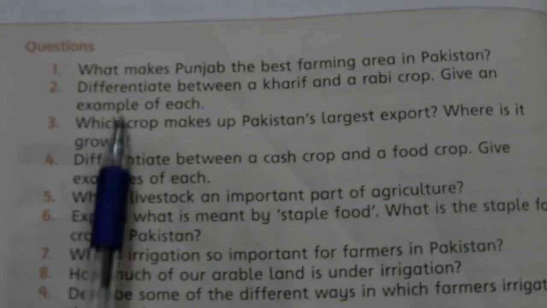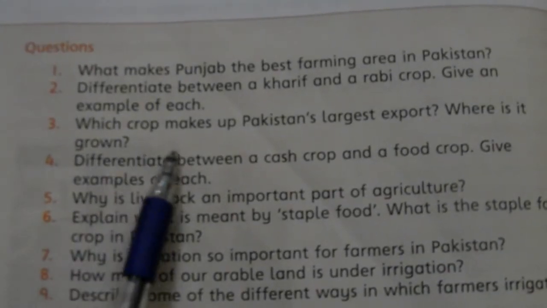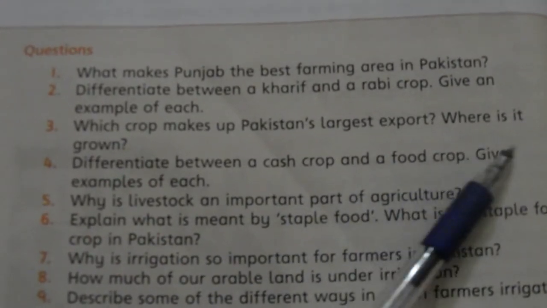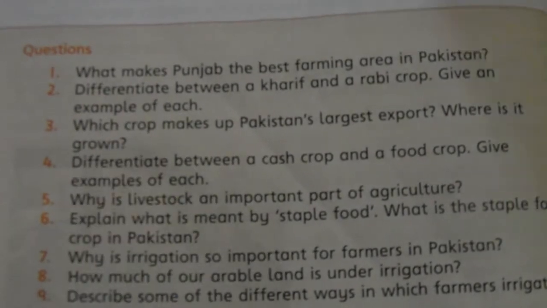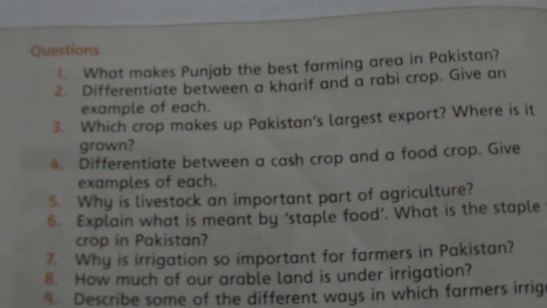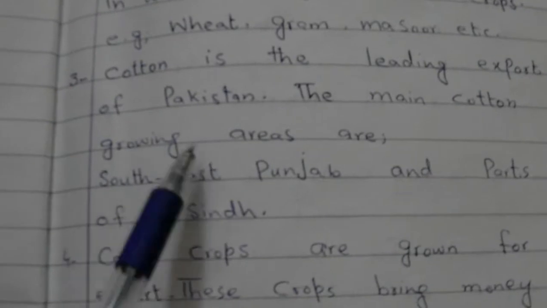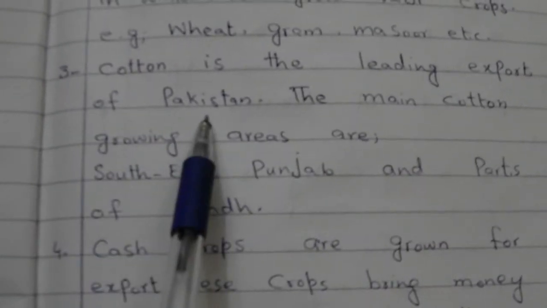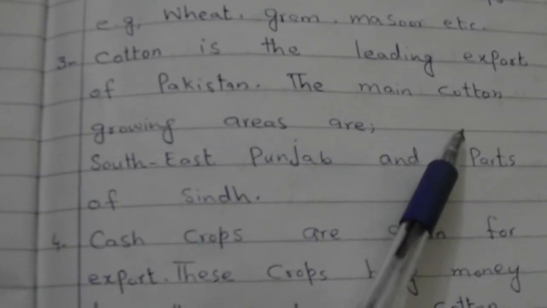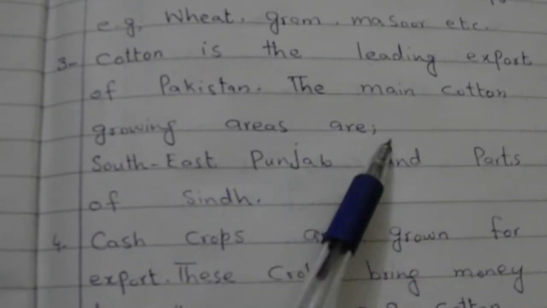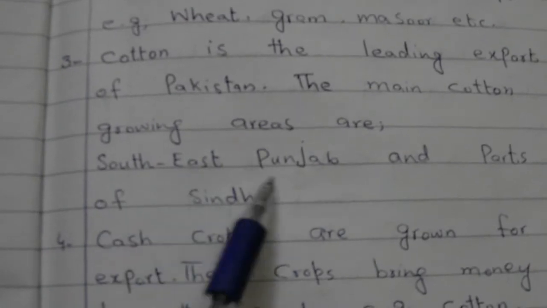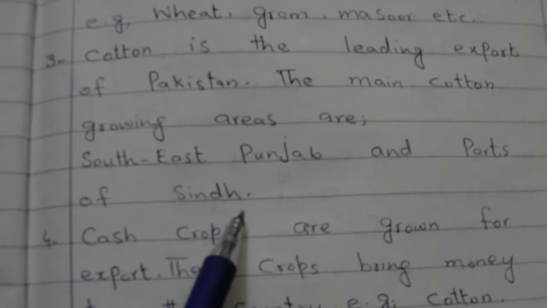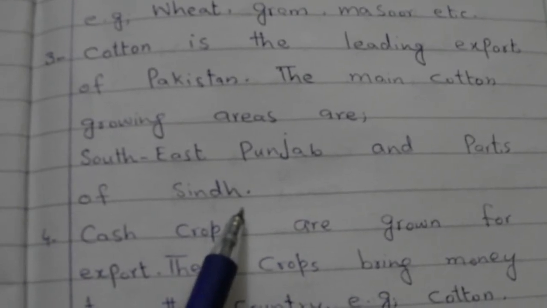Question number 3. Which crop makes up Pakistan's largest export? Where is it grown? And its answer is cotton is the leading export of Pakistan. The main cotton growing areas are Southeast Punjab and parts of Sindh. This is the answer of question number 3.